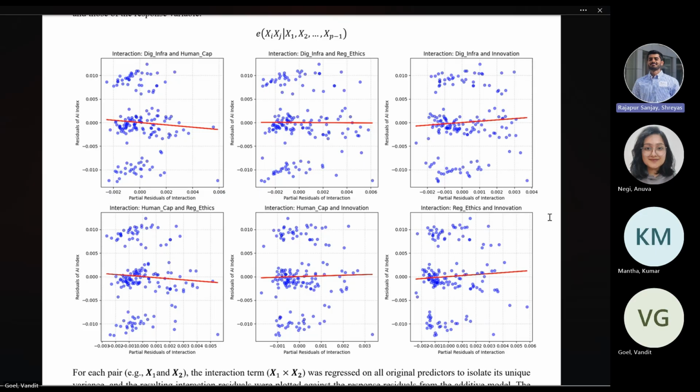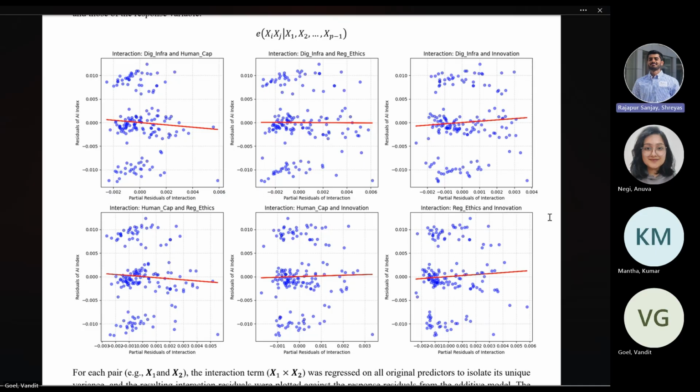We are plotting six plots here as shown, each being a plot of residuals of the predictor variable versus the residuals of the interaction terms. The first plot is versus x1, x2, the second one is x1, x3, and so on. We can see that all the plots exhibit flat trend lines, and there is no significant non-zero slope that is shown, and we cannot see any linear pattern. Hence, we say that these are not significant enough to be added to the model, and hence we do not add any interaction terms.